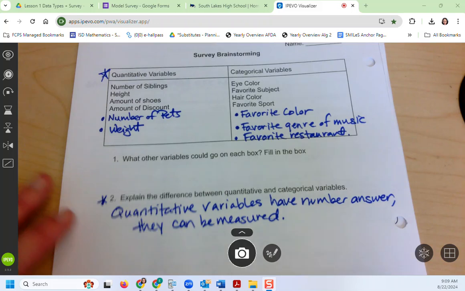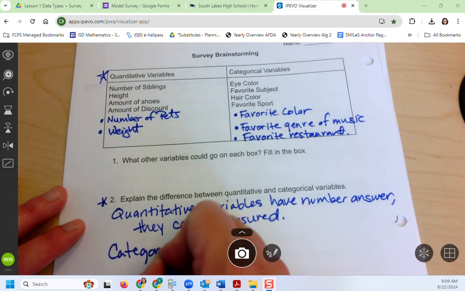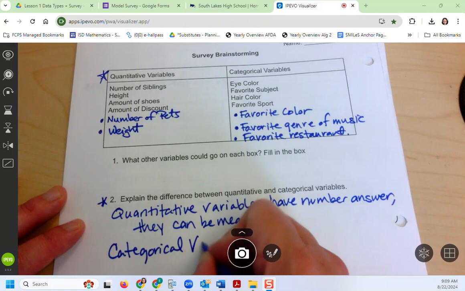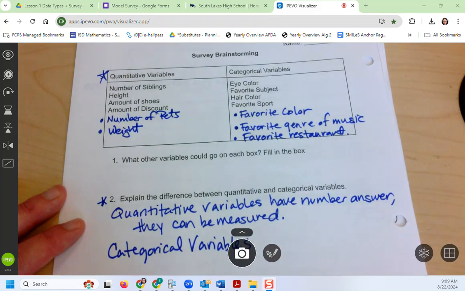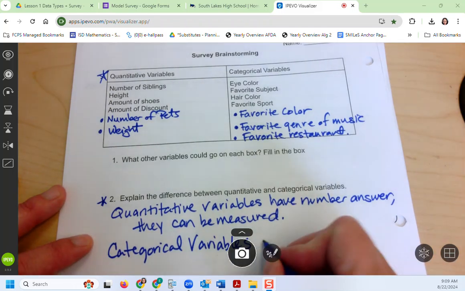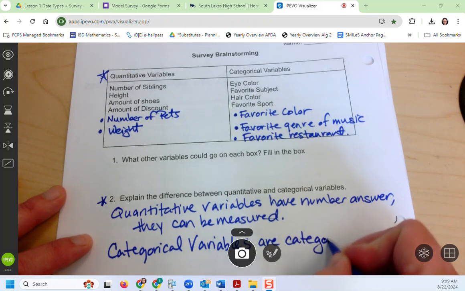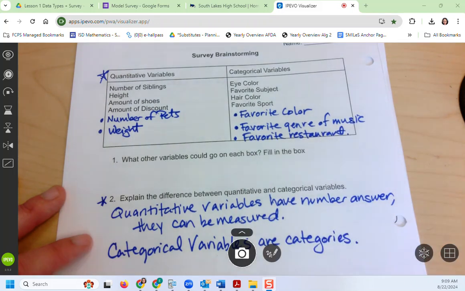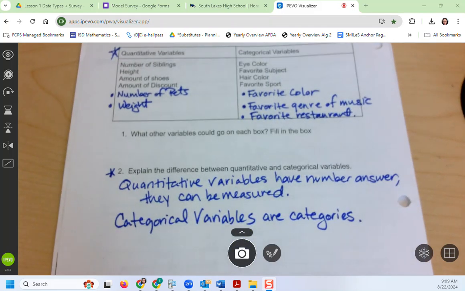All right, and then categorical variables are easy because it's in the name. Categorical variables are what? Groupings or categories, yes. Okay? All right, I'm going to stop there. Make sure your notes are complete and your